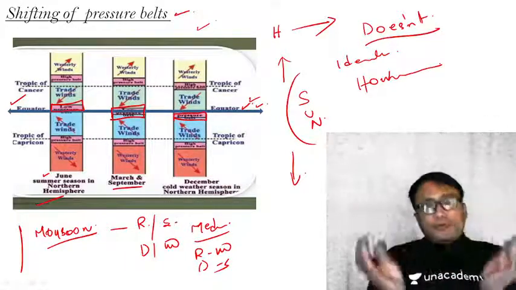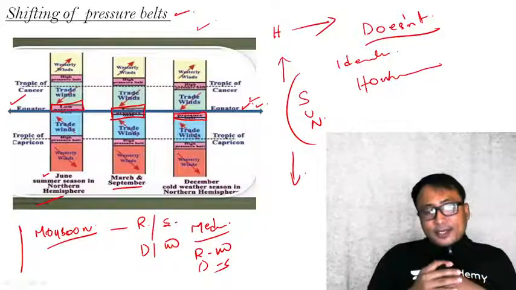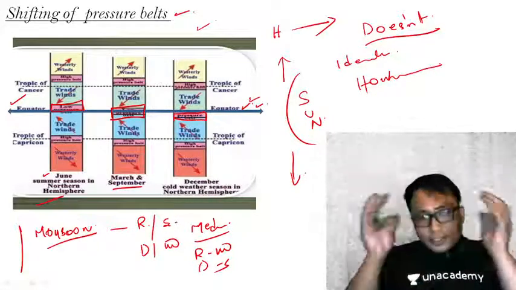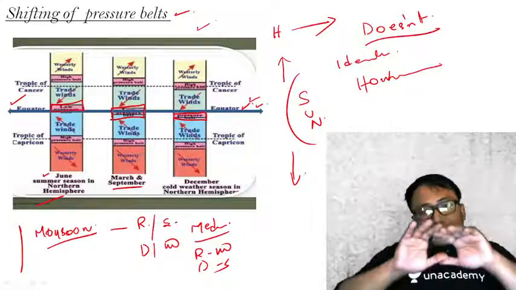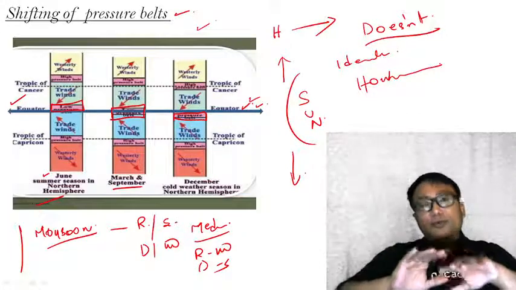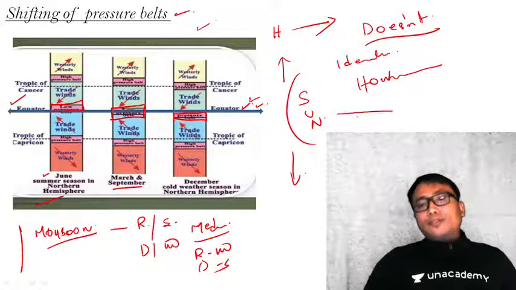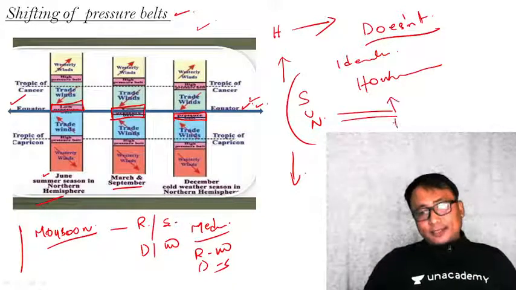If the earth surface was homogeneous, which means if the earth surface consists of only water all throughout, or if it consists of land mass all throughout the earth, then shifting of the pressure belt would be horizontal, up and down like this.